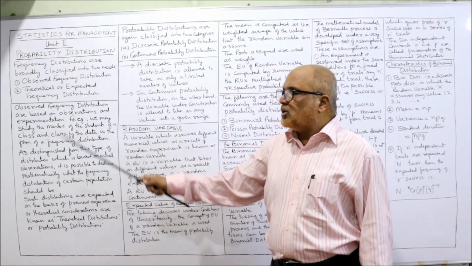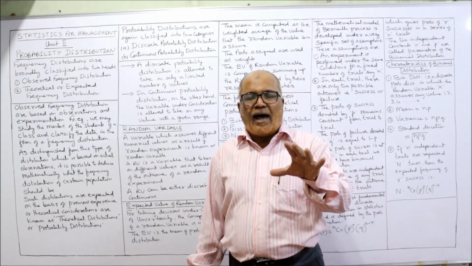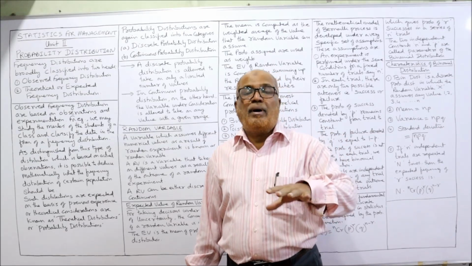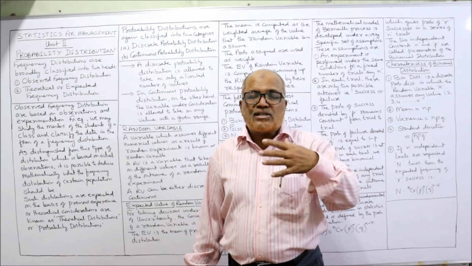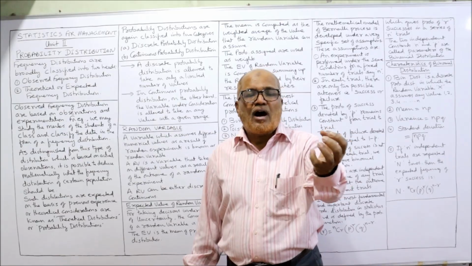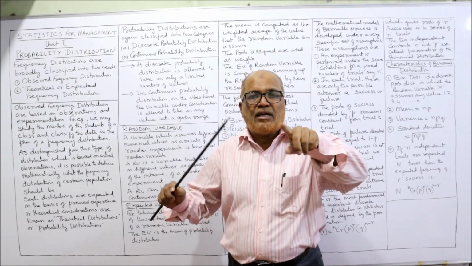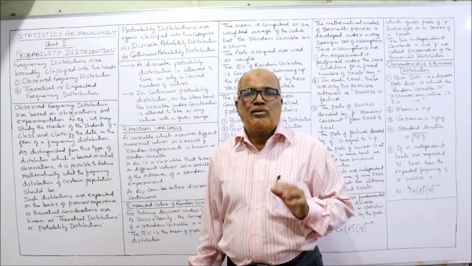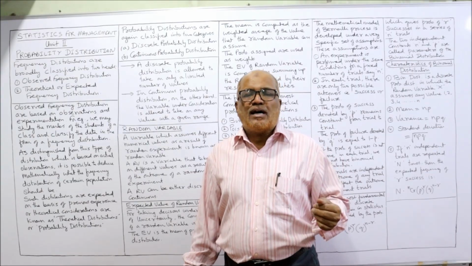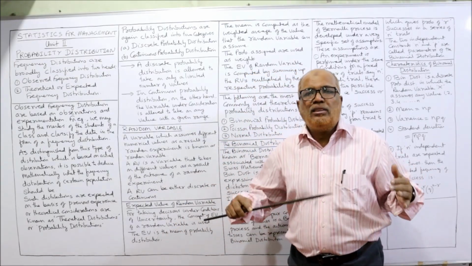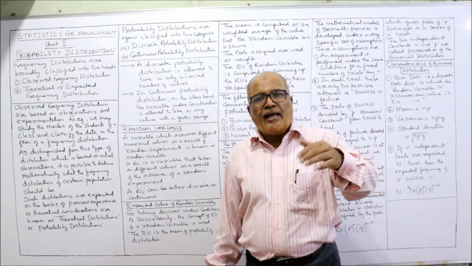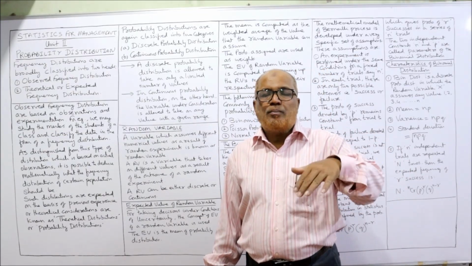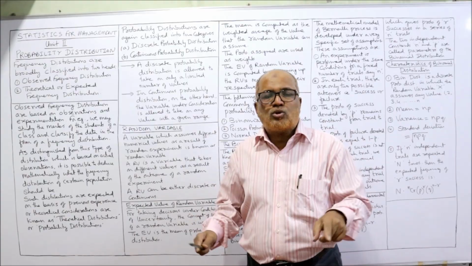So what is this observed frequency distribution? When we collect the data by observation, by experimentation, and make a distribution, that is called observed frequency distribution. Most of the time we collect the data on the field. We make the experiment, observe and make the distribution.